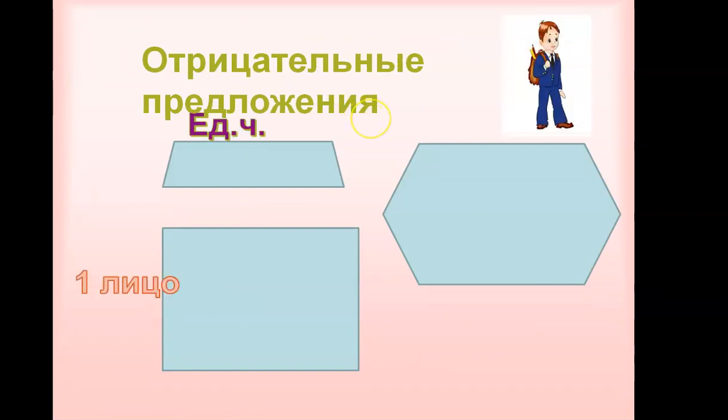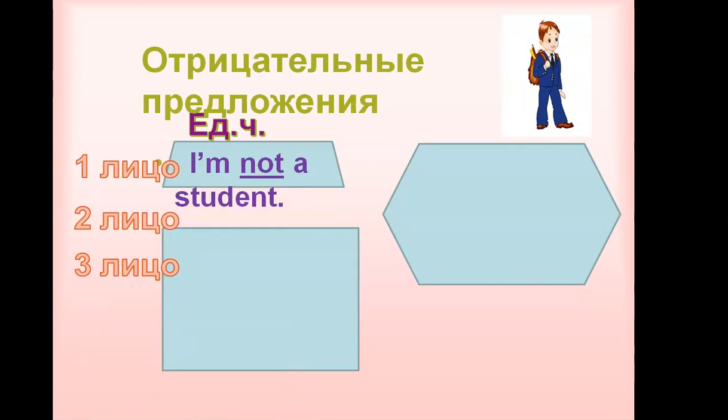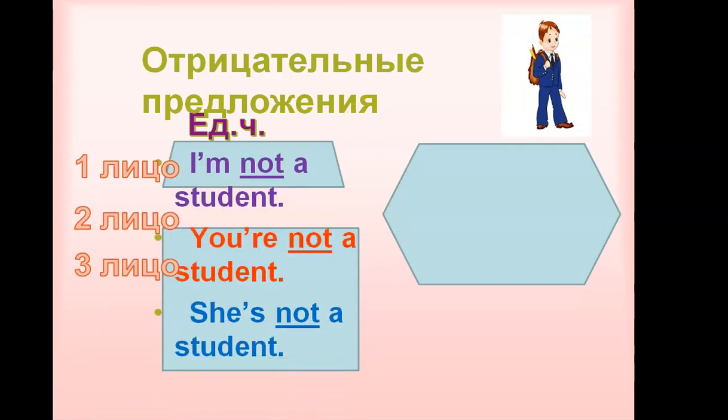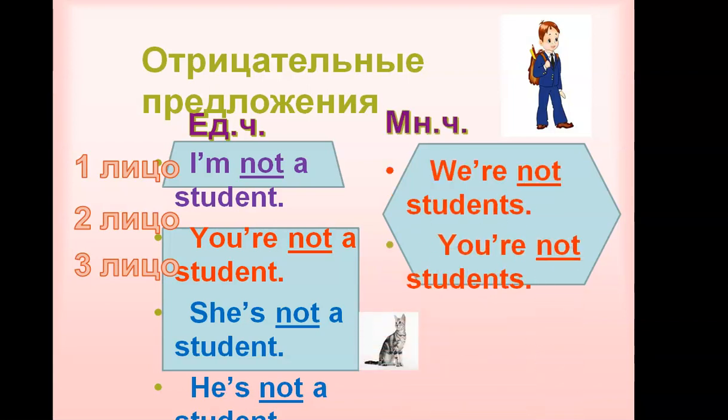And the negative forms. I'm not a student. You are not a student. And she is not a student. He is not a student also. Especially we will use them with he, she, it, the is, yes, to be. So we are not students, you are not students.